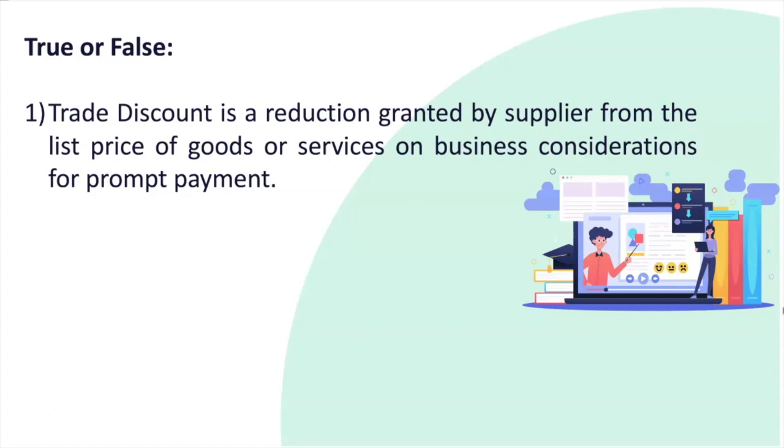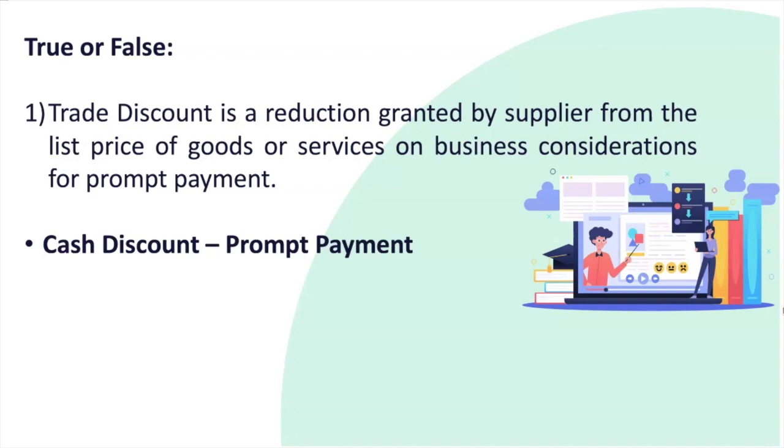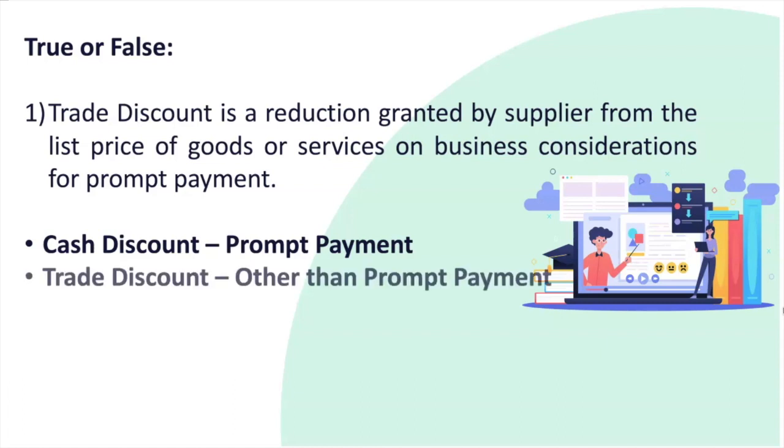That's what this statement claims, but I am sorry. If a customer is given a discount for a prompt payment, we call that as a cash discount. Here what is happening? They are saying it is trade discount. So let's understand. Trade discount is a discount given to the customers for the reasons other than the prompt payment. Okay, so this statement is wrong. I'm calling it as false.